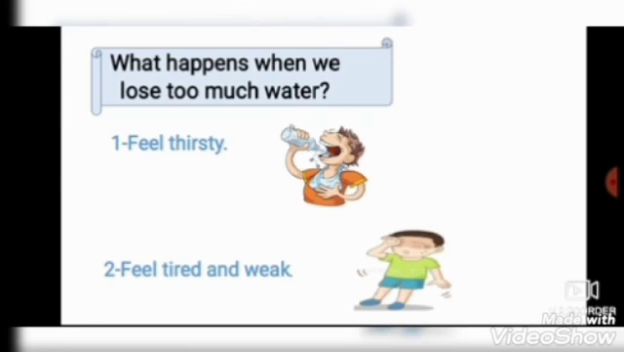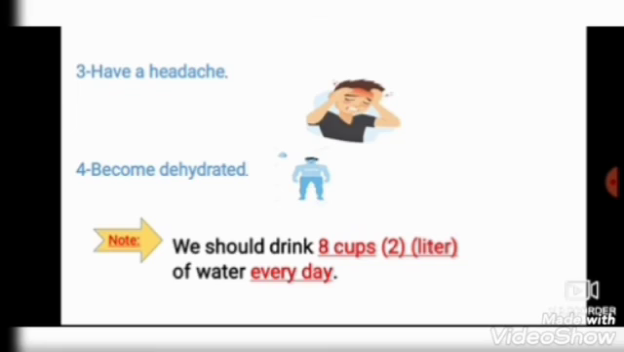So what will happen when we lose a lot of water? Number one, feeling thirsty. Number two, feeling tired and weak. Number three, have a headache. Number four, become dehydrated. We have a note: we need to drink 8 cups of water or 2 liters of water every day. We need to drink 8 cups of water every day.